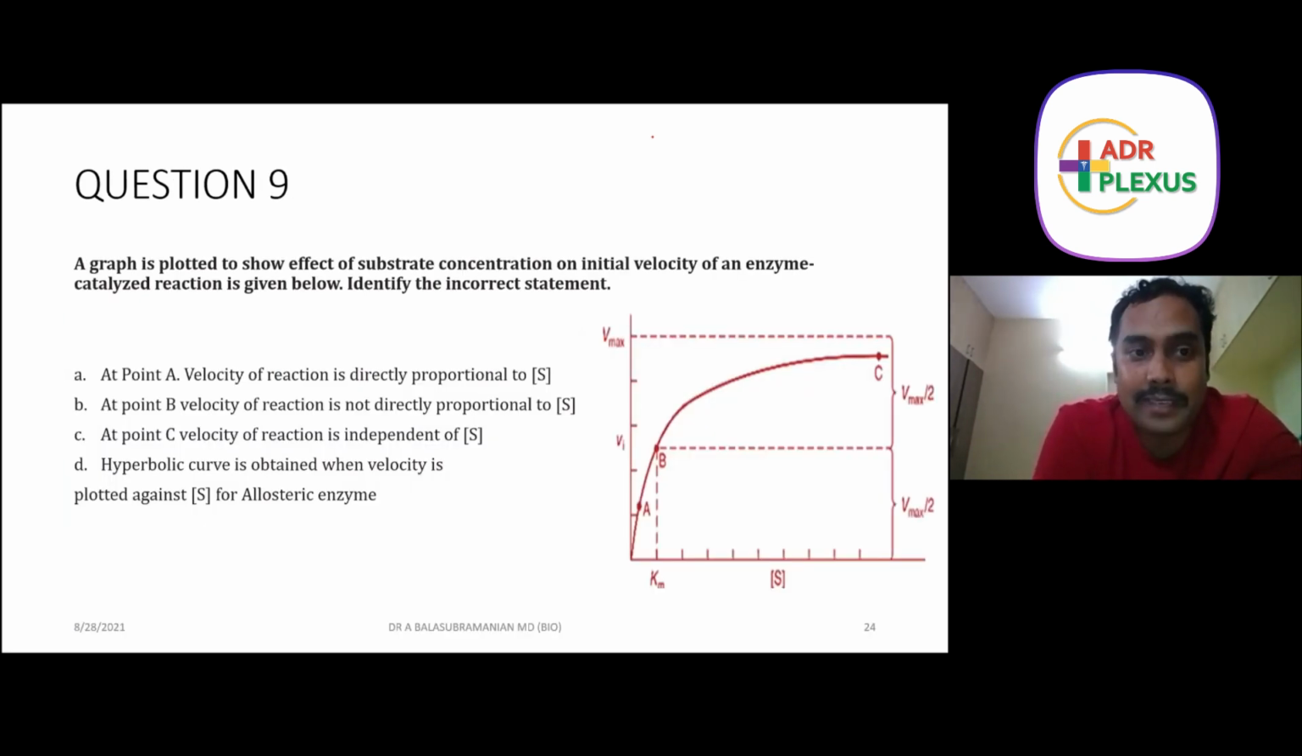Interesting question from enzymes. A graph is plotted to show the effect of substrate concentration on initial velocity of an enzyme catalyzed reaction. Many people think that enzymes is a very dry topic. We cannot understand the enzymes, how to understand the enzymes. Nothing. If you understand, then it's a very interesting and very easy topic. Here they are asking to identify the incorrect statement. If you don't have an idea of enzymes, you will never even touch this question, because you don't understand what is happening here. But let me explain.